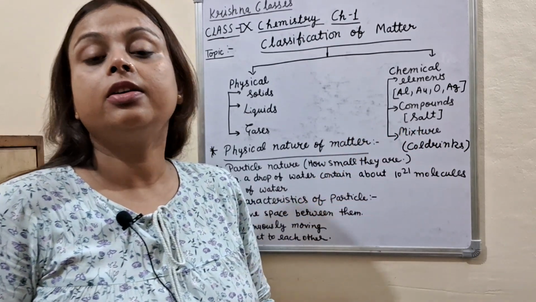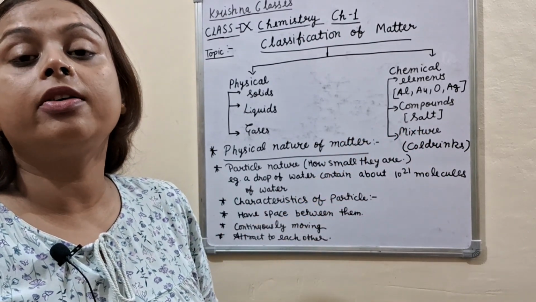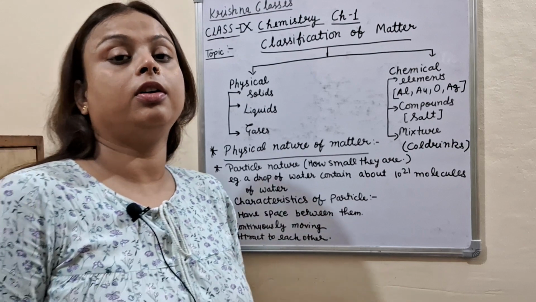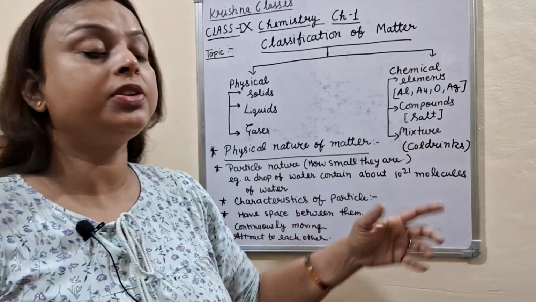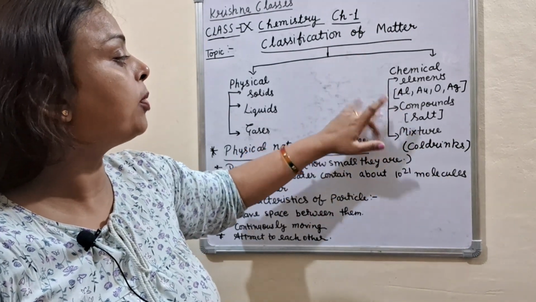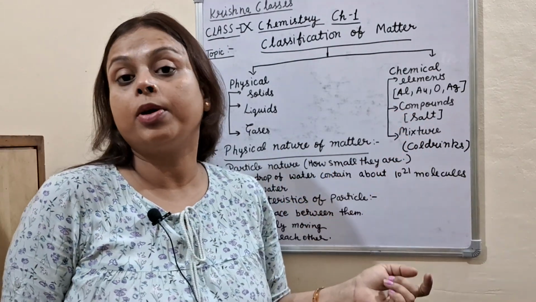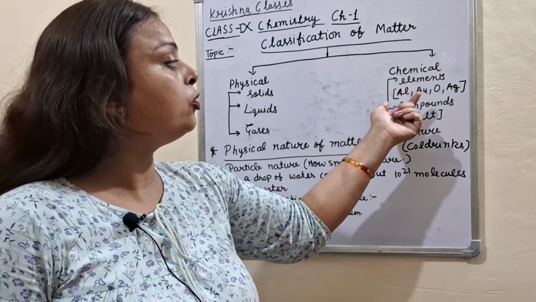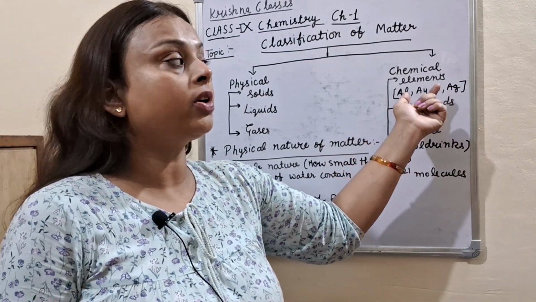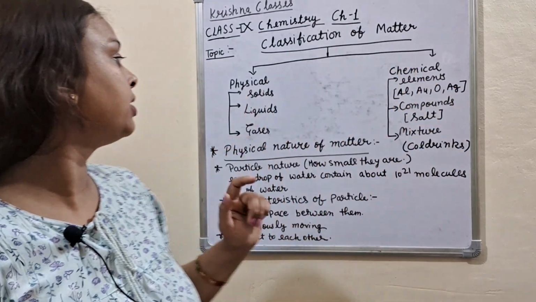Mixture. What is a mixture? The cold drinks or soft drinks we drink are an example of a mixture. So cold drinks are an example of a mixture, salt is an example of a compound, and aluminium, gold, silver, oxygen are examples of elements.